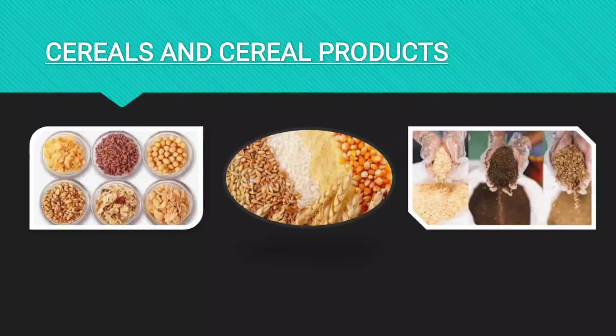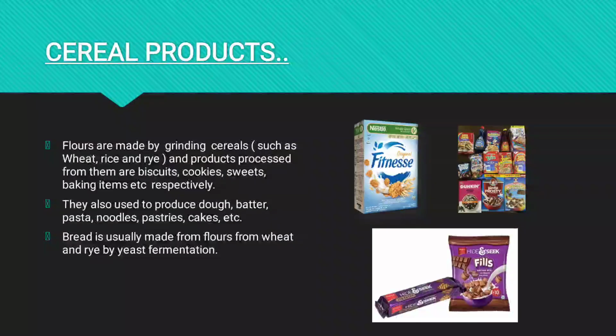Before moving on to the cereal products, I need to explain the nutrient content that the cereals have. We know that they have a total of 70 to 75 percent carbohydrates. Carbohydrates are the major source of energy in our human diet, in the form of glucose and ATP, which is easily stored in our muscles and used for any work we undertake. In the case of protein content, cereals consist of 8 to 15 percent, and also some vitamins, fibers, minerals, etc.